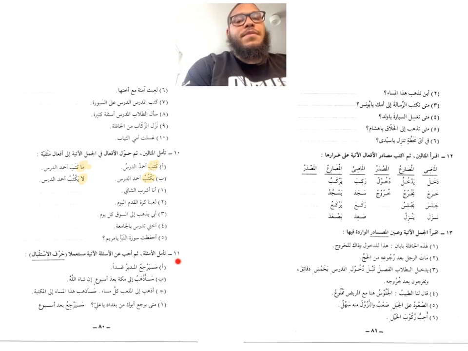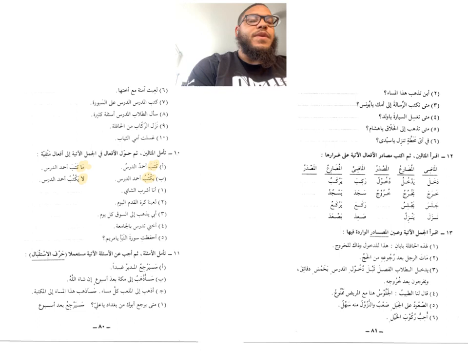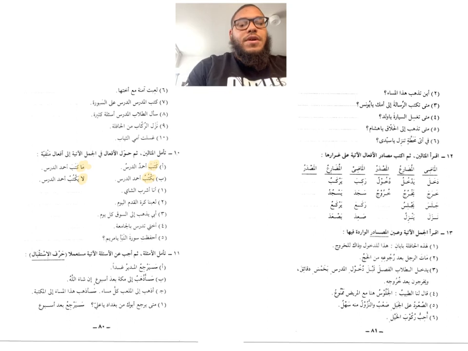Then here we have تأمل الأمثلة ثم أجب على الأسئلة الآتية مستعملا حرف الاستقبال. So look at the following examples, 1, 2, 3, and answer the following questions using the letter of future. The letter of future is sa, sin, for سيرجع إلى المدير غدا. سأذهب, I will go. So that sa, the sin is called حرف الاستقبال, and it's for near future. He says أذهب إلى الملعب كل مساء. سأذهب هذا المساء إلى المكتبة. So again, the usage of سأذهب, I will go.